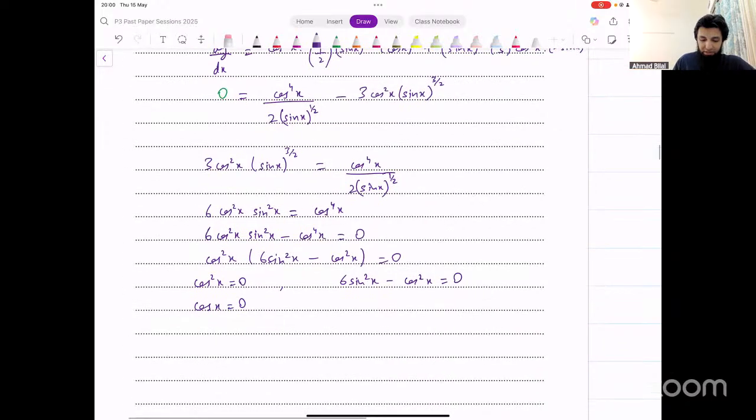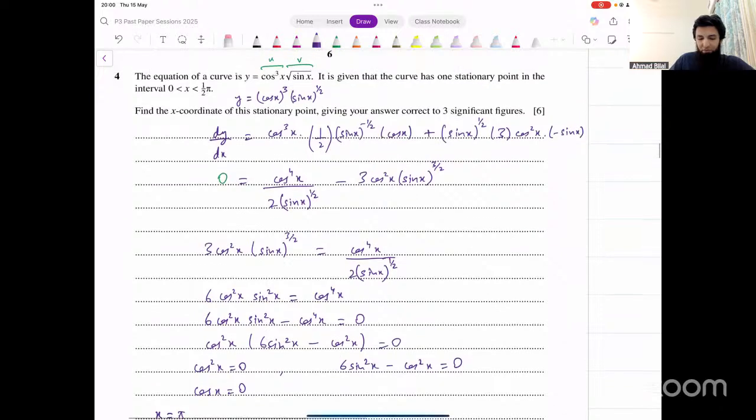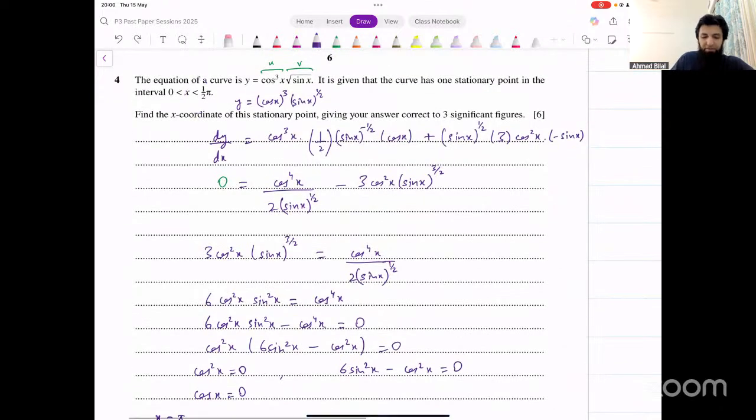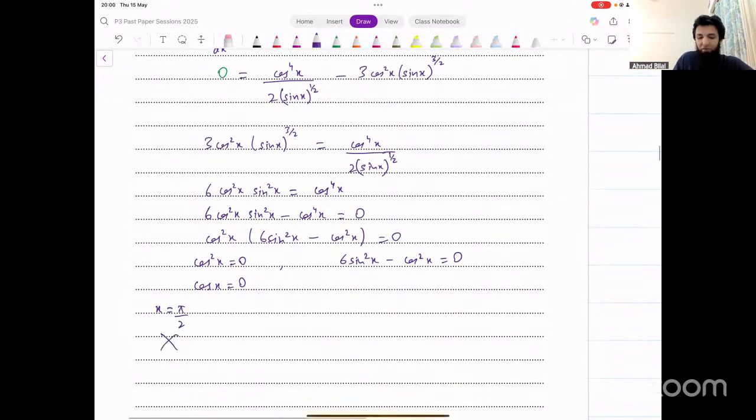Now cos is 0 at pi over 2 and then 3 pi over 2. Pi over 2 is not included in this interval, so we ignore that. We have no possible answer inside the given interval. So this is not acceptable. What about the other equation?